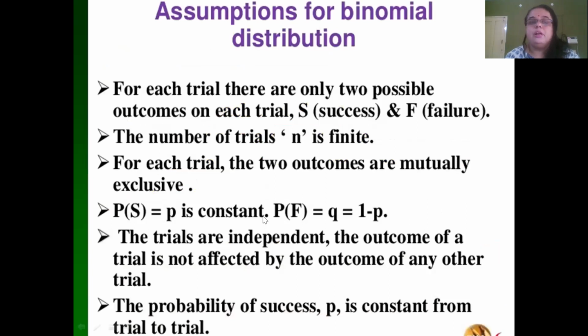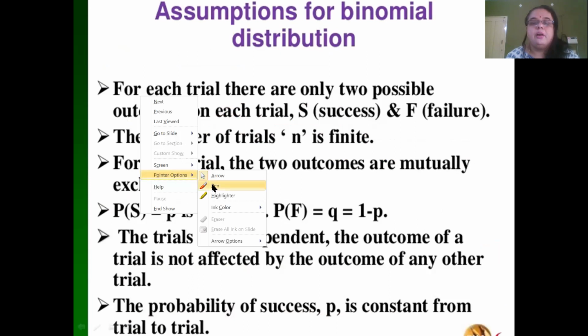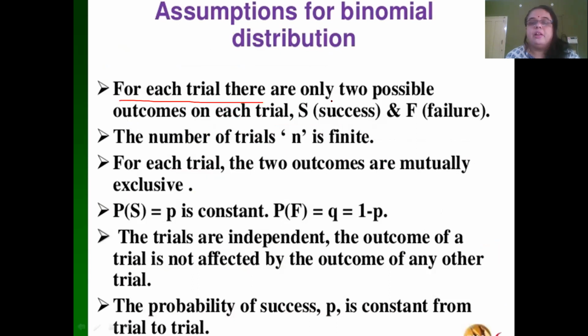Assumptions for binomial distribution. For each trial, there are only 2 possible outcomes. S is success and F is failure. The number of trials, N, is finite. For each trial, the 2 outcomes are mutually exclusive.